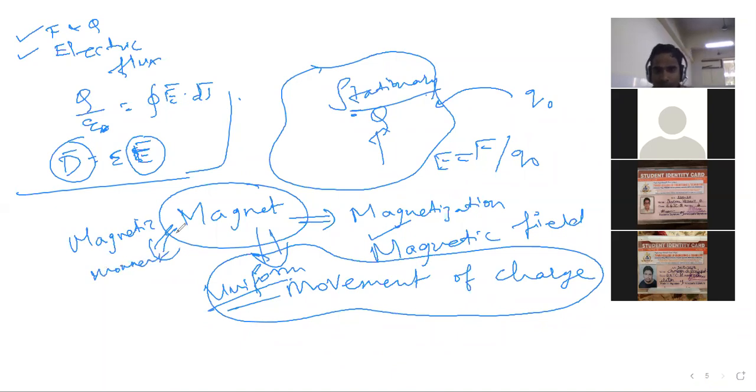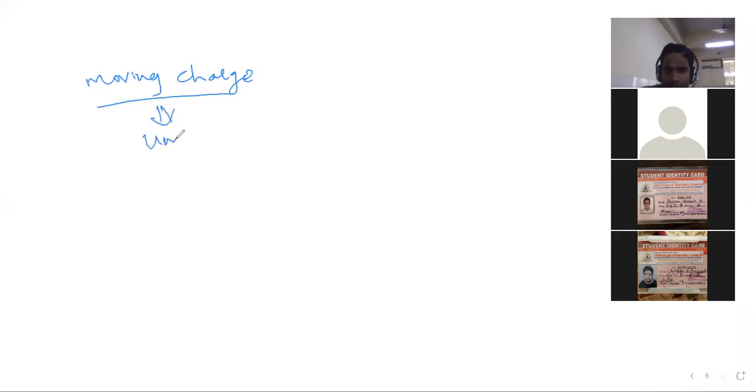Then after those basic laws of magnetic needle deflection, they realized the source of magnetic field is basically the moving charge. The source of magnetic field is the moving charge. And if it is moving with a uniform velocity, that produces a magnetic field.